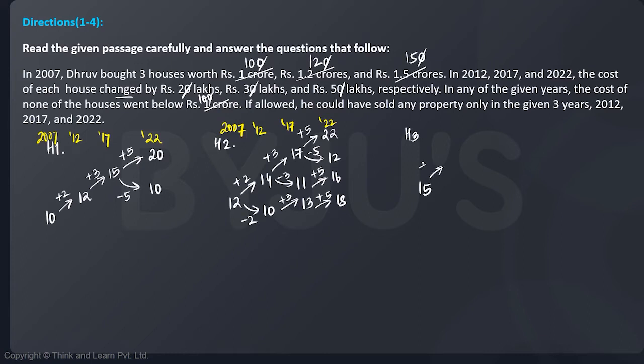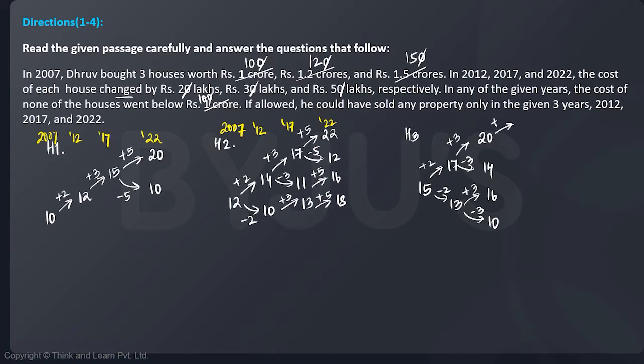So there is going to be a change of 2. Both plus and minus is allowed. So it becomes 17 and 13. Now this 17 may change by plus 3 and minus 3. Accordingly, 13 may change by plus 3 and minus 3. So 17 plus 3 will become 20. 17 minus 3 will become 14. 13 plus 3 is 16. 13 minus 3 is 10.